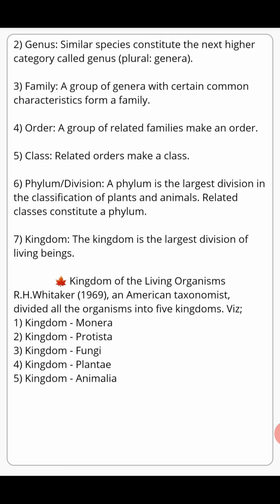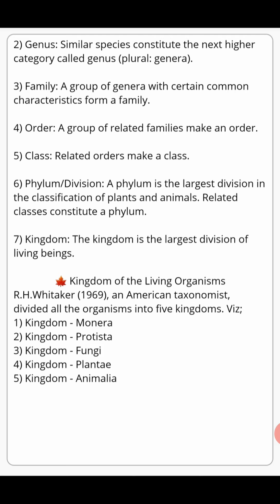In the next page now we have got genus. Genus is bigger than the species. Genus is the group of similar species. If you see in the definition, you will find that similar species constitute the next higher category called genus. It means genus is the group of living organisms which are of similar species.